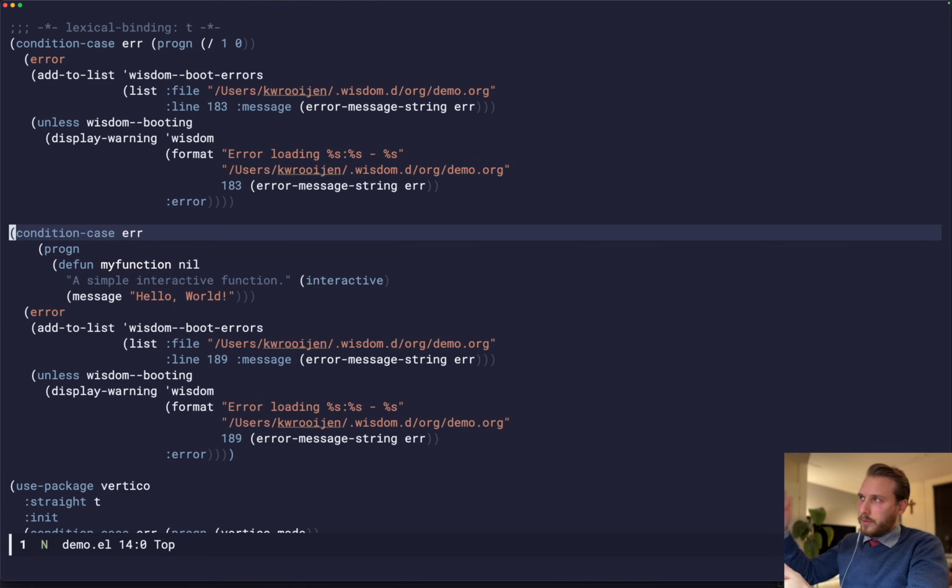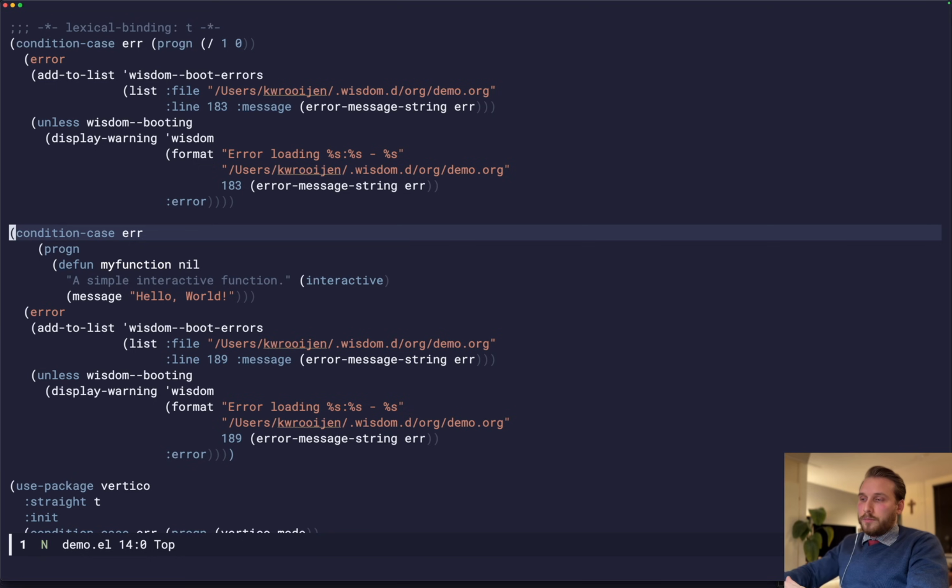So normally, if you have an error somewhere halfway through your configuration, normally the half of your configuration will just break. And I've had this happen to me many, many times. But with Wisdom, if something breaks, then only that source block breaks. So the rest of your code keeps working.